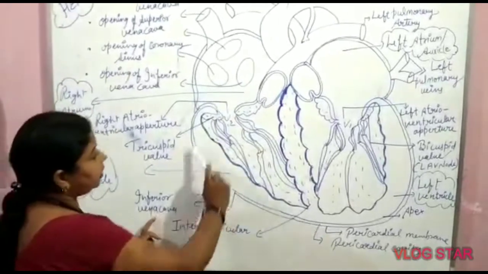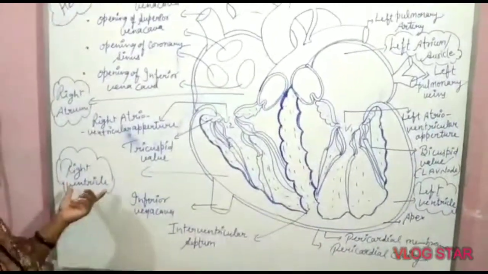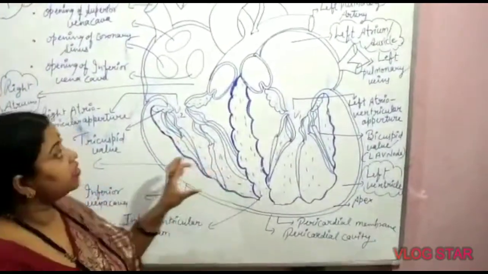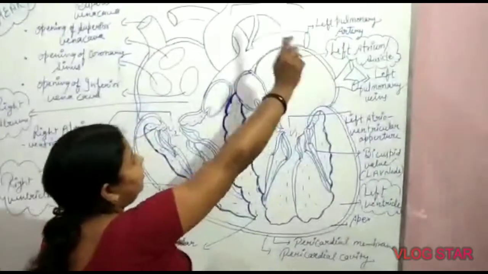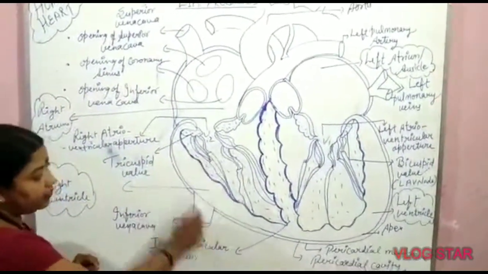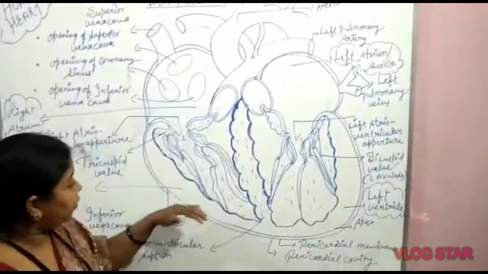Now during the right ventricular systole, all this impure blood goes to the pulmonary artery, meaning two pulmonary arteries arise from the right ventricle. These pulmonary arteries carry impure blood for purification.